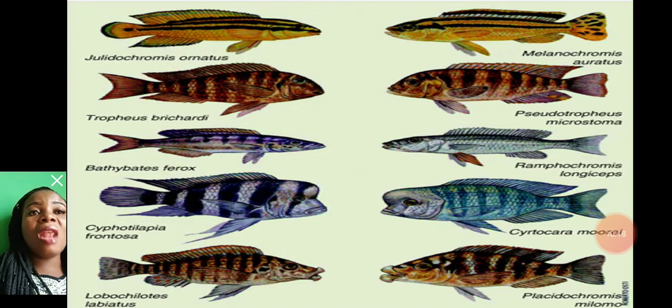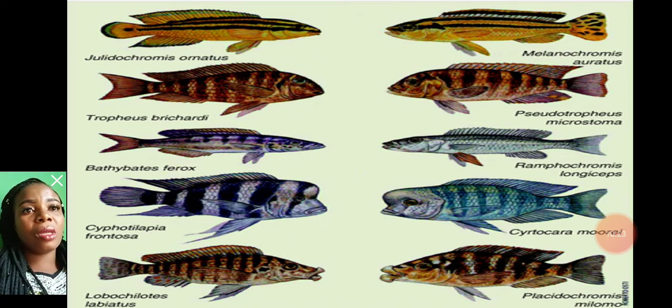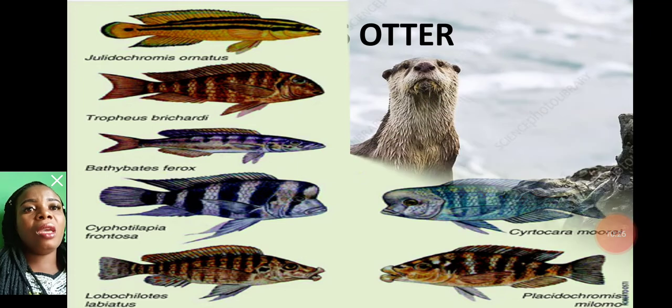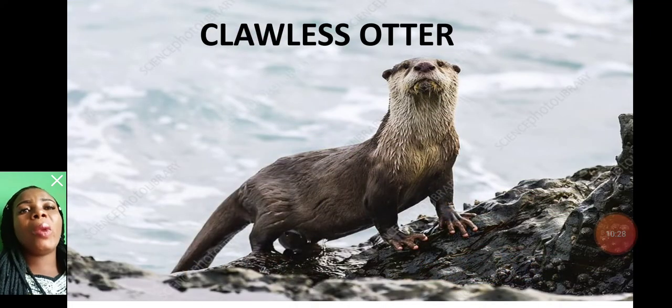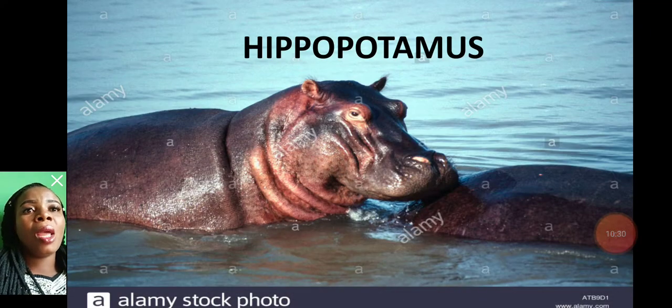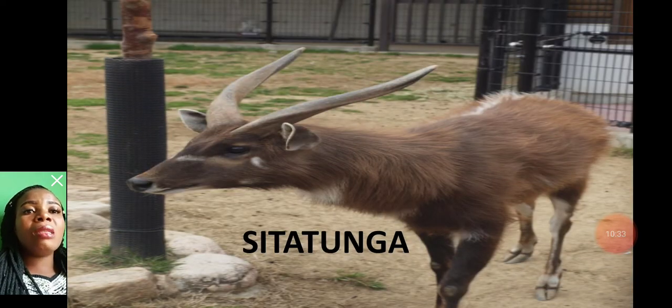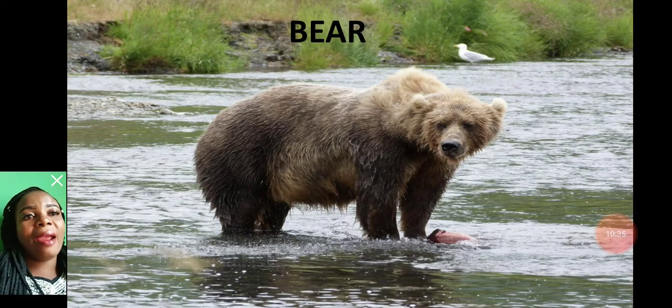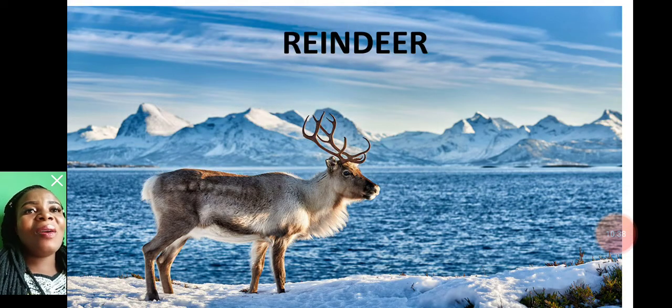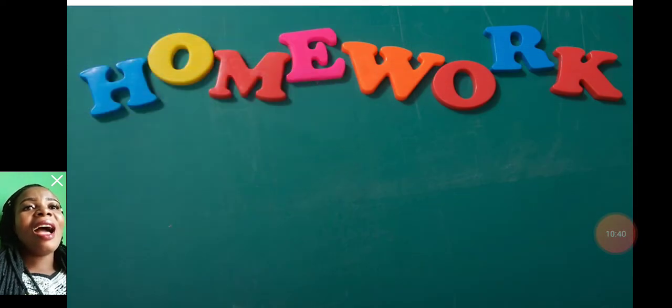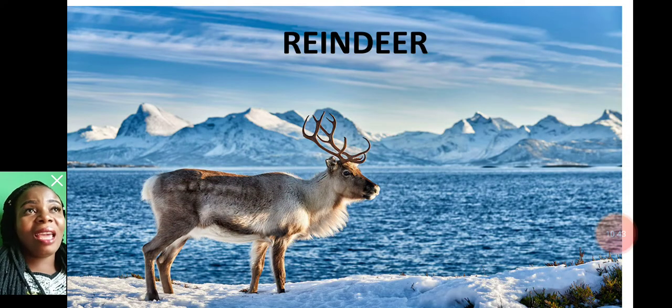Now, there are a lot of fishes that can be found in the different lakes that we've mentioned. Now, these are a variety of the fishes. There are other animals. We have clawless otter, hippopotamus, sitatunga, bear. All right. Now we have reindeer, and that is the last but not the least. We have other varieties, other different animals and fishes located on the lakes and their surrounding islands.